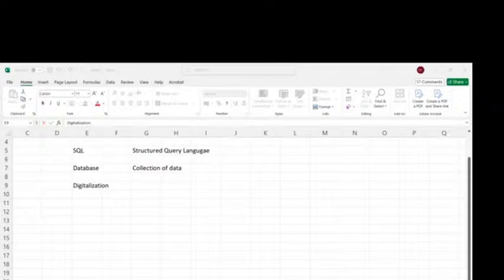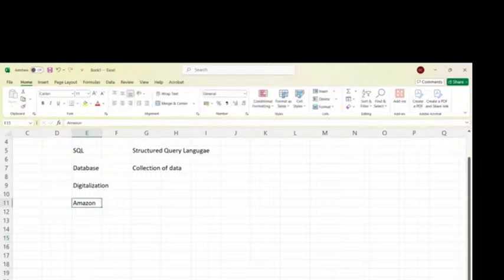Let me give you one simple example. Let's talk about any e-commerce website or application like Amazon. If you remember, whenever we are logging into Amazon, we will use our credentials, right? We need to give either our mobile number or Gmail ID to get registered with Amazon, correct? Gmail or mobile number.